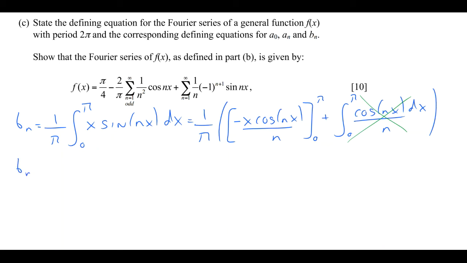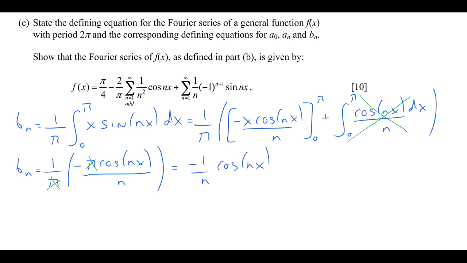So now we can find bn by evaluating the first term in the above brackets at the two limits 0 and pi. So this gives me 1 divided by pi. The upper limit gives me minus pi cos n pi over n, and the lower limit, because of the x factor there, gives me just 0. So we now have this expression for bn. We can see there's a cancellation of the pi terms there, and so bn is equal to 1 over n cos n pi.